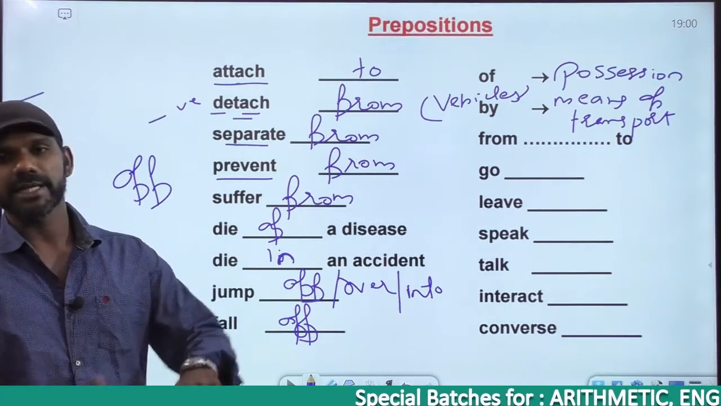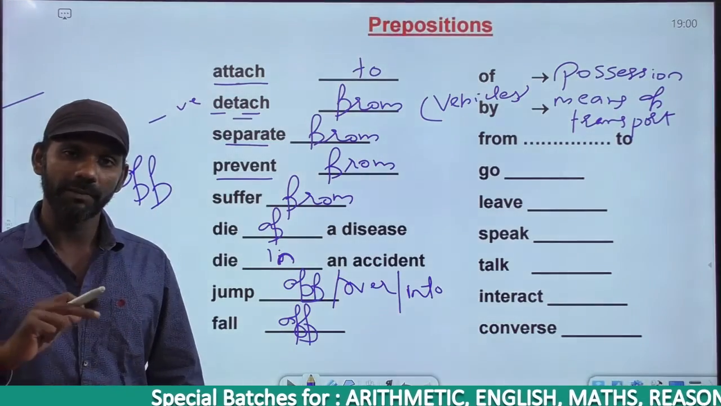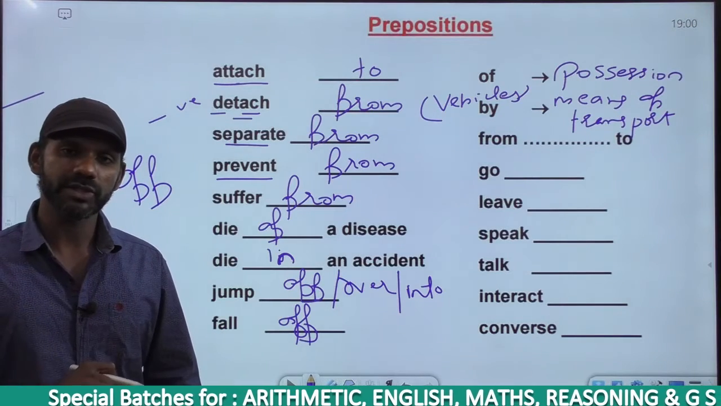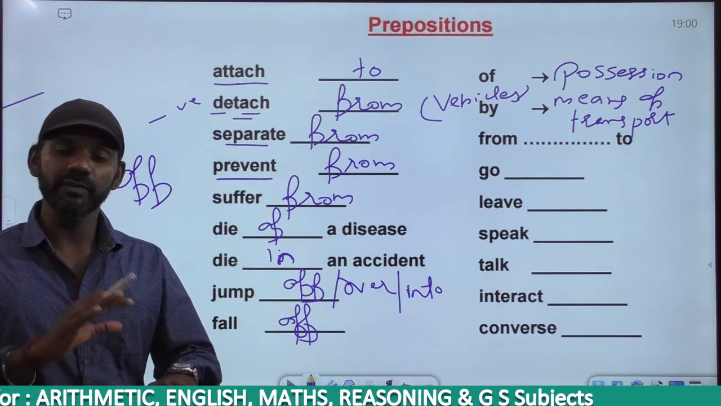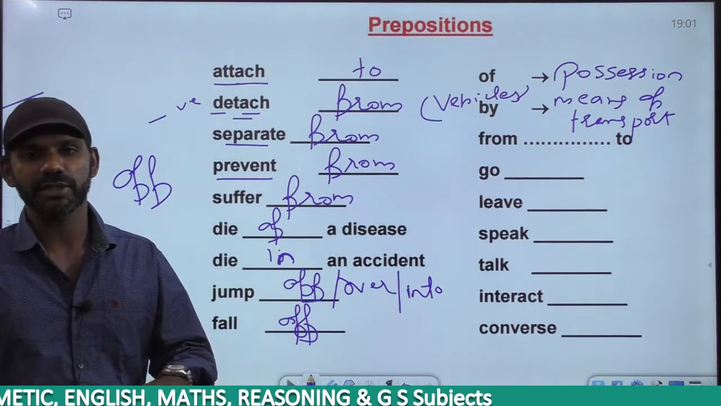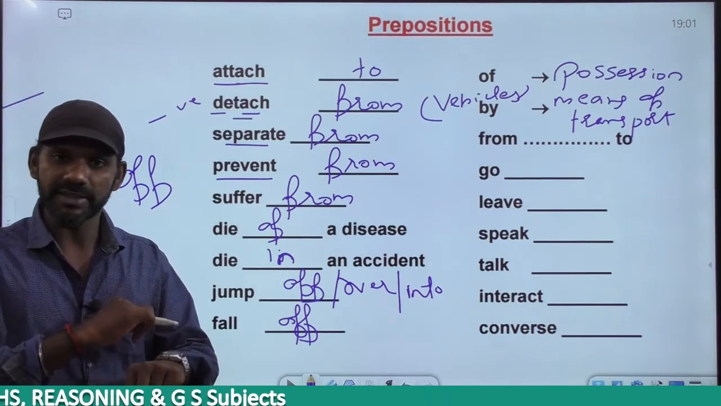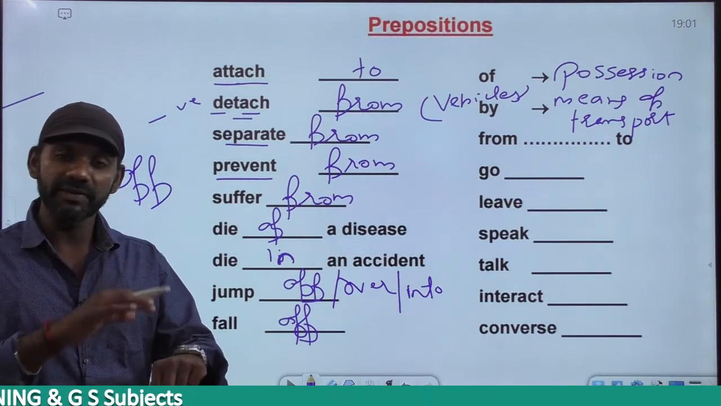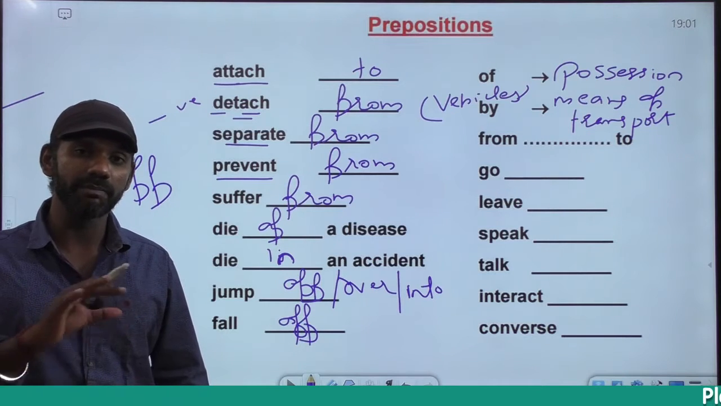If I say it is 10 o'clock, dash my watch: in my watch, on my watch, or by my watch? Time cannot be in the watch or on the watch. Time will always be by the watch, because watch is a medium by which time travels, right? So time will always be by the watch or by the clock.